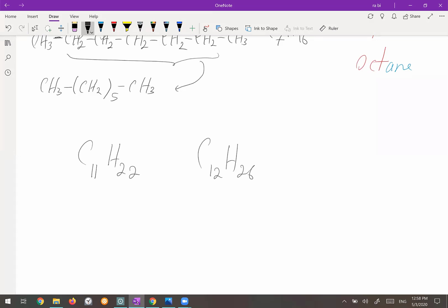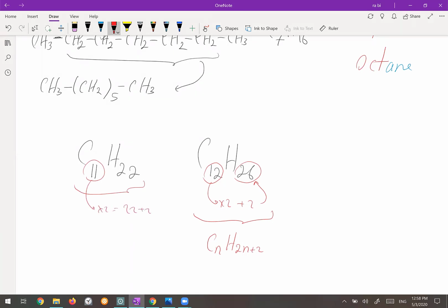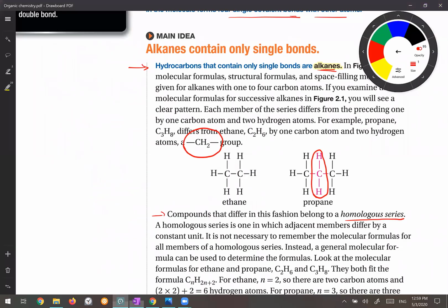C12H26, because if the carbon is 12, if you multiply it by 2 and then add 2, it becomes 26. So it means this one follows the general formula of the alkane, CnH2n plus 2. But this one, if you multiply it by 2, it becomes 22. If you add 2, it must become 24. So it means what is written here, C11H22, is not an alkane. Okay, so very good. Let's go back to your book.